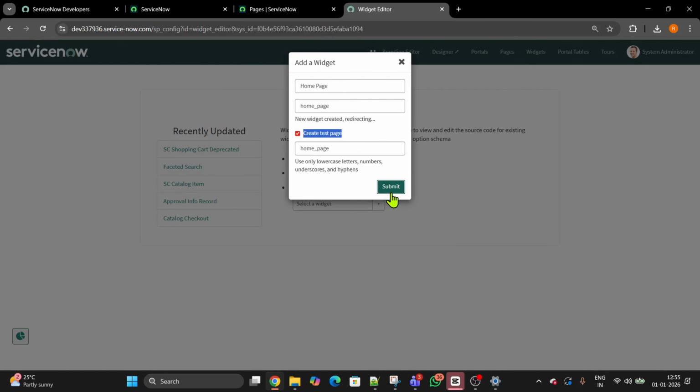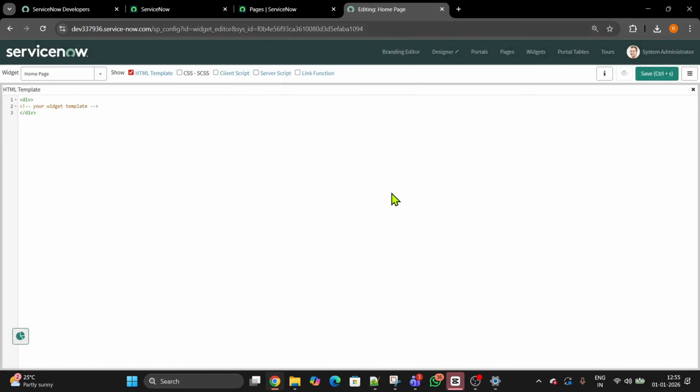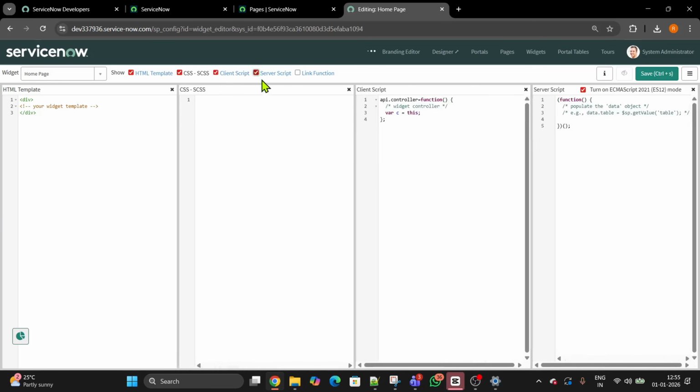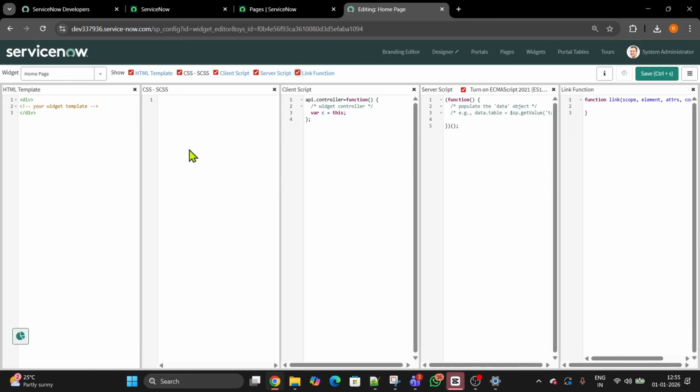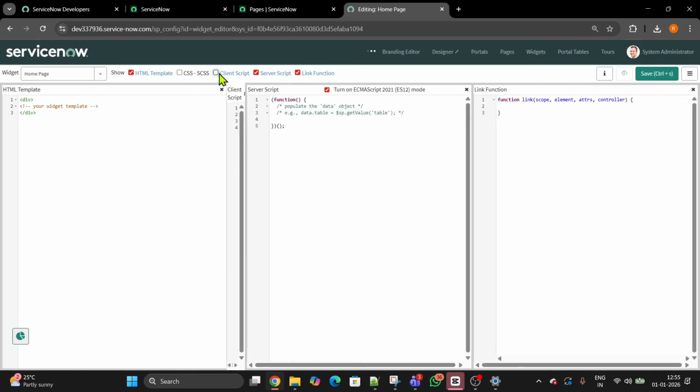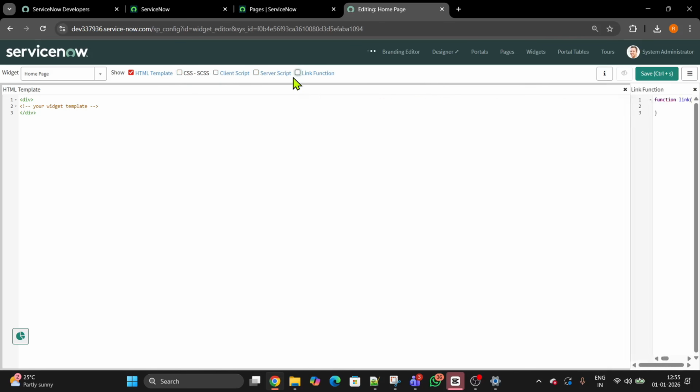Let me click on submit, and the view which you will see now is very beautiful. It will have section-wise distribution. See, HTML, CSS, client script, server side script, functions. This is all we have to learn in the upcoming classes, guys. So we will learn slowly here. I'll talk about it in detail. Don't worry about it. What is HTML?